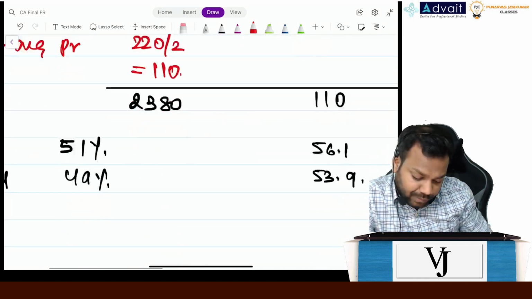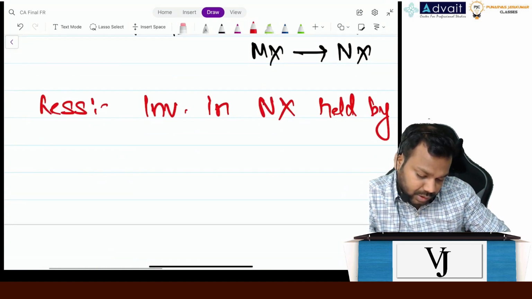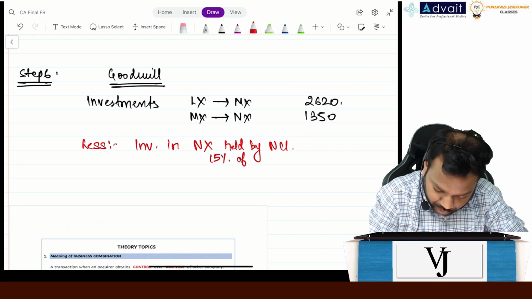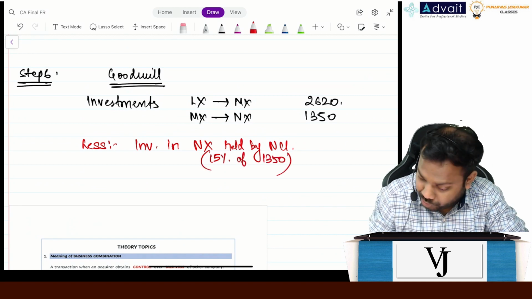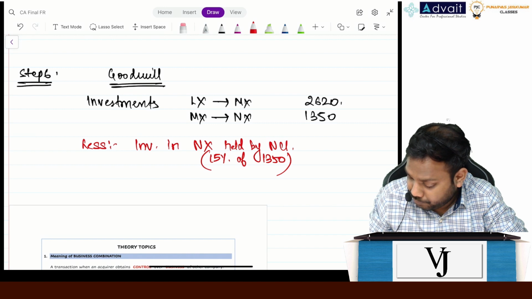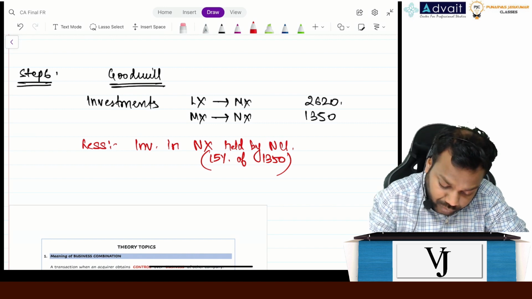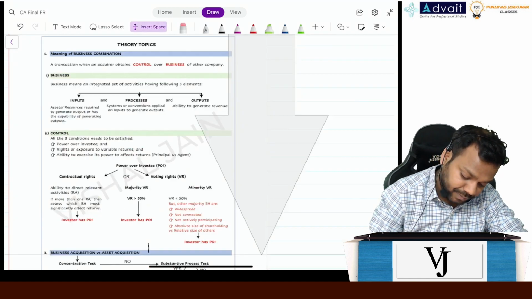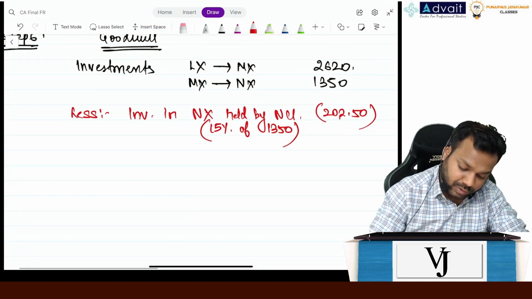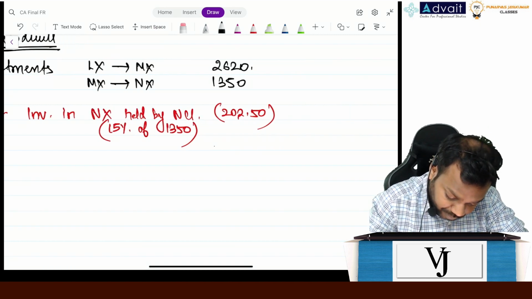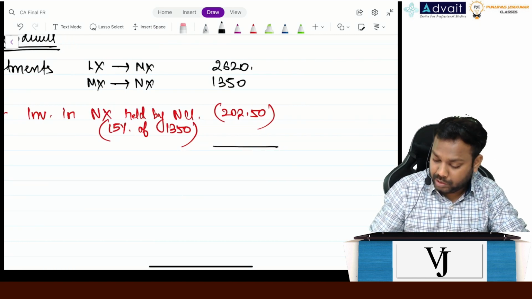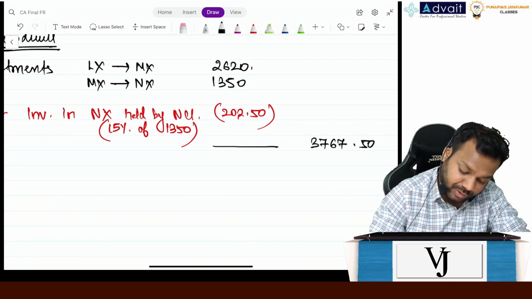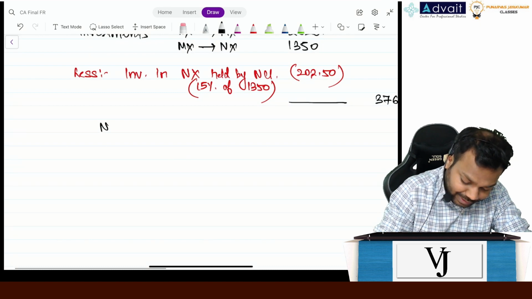So I'll remove that as well. So I will remove 15% of 1350, which comes to how much? 202.50. Is it clear, everyone, till here? Now this is the total value of investments. Can you please add it up? 3767.50. Very good. Now comes to NCI.